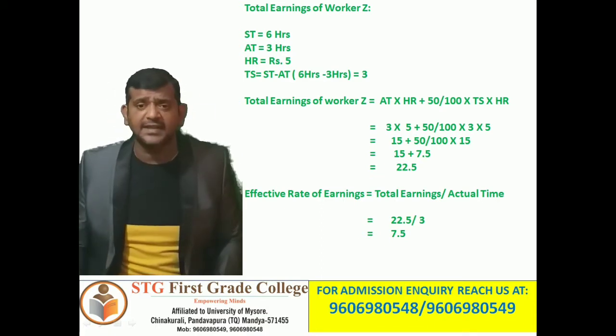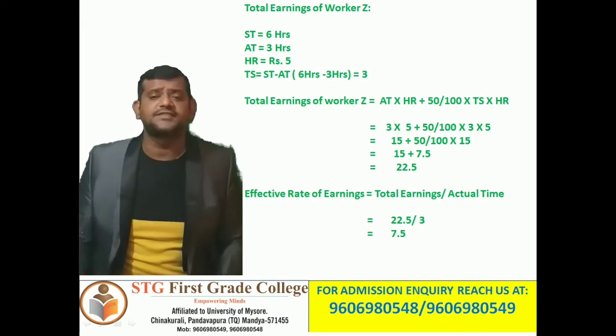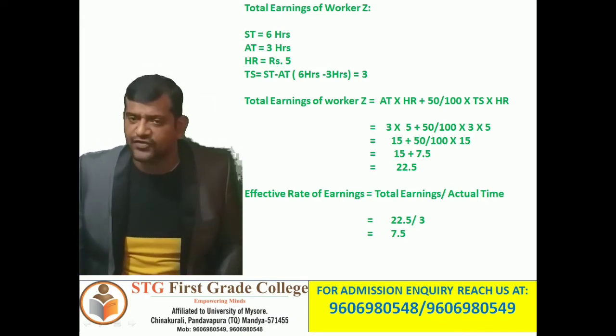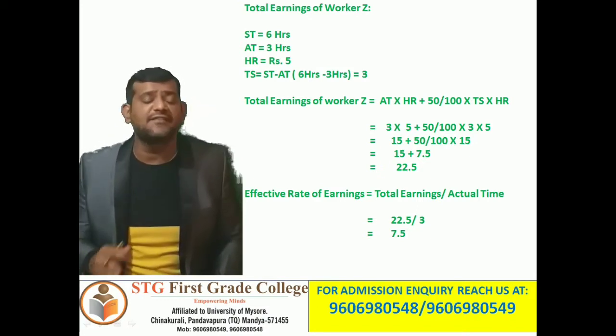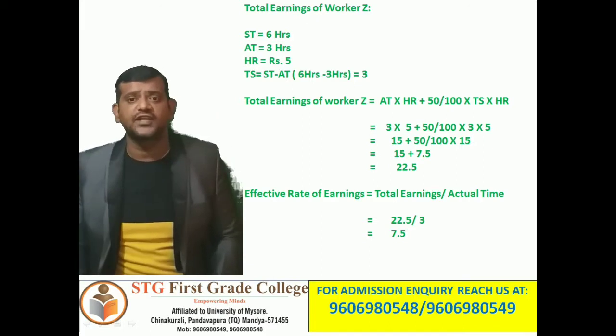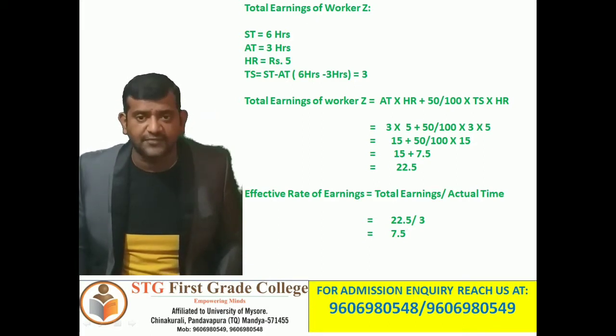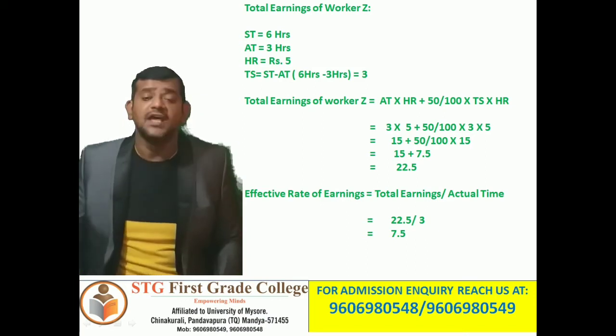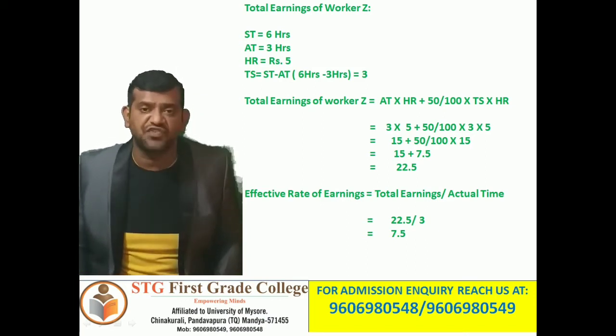Next line, 15 carried forward, plus 50 divided by 100 into 15, that comes to 7.5. Now total 15 rupees plus 7 rupees 50 paise comes to 22 rupees 50 paise.